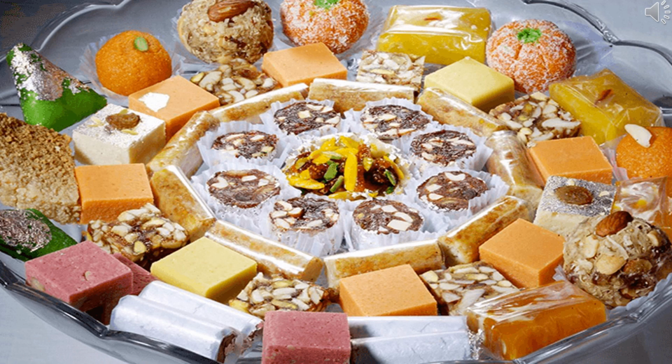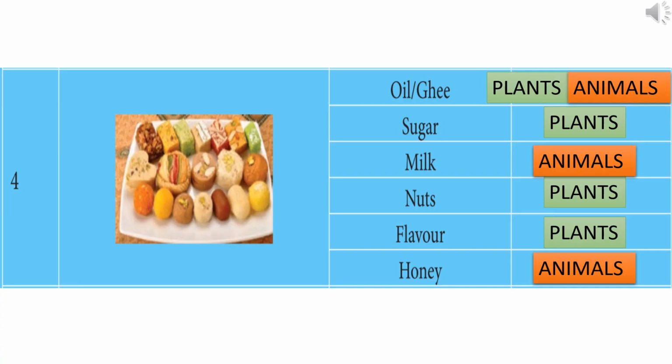And the next one is sweet. Now let's see the ingredients of sweets. Oil, ghee, sugar, milk, nuts, flavor and honey. Oil is obtained from plants. Ghee is obtained from animals. The source of sugar is plants. The source of milk is animals. Source of nuts and flavor is plants. The source of honey is animals.